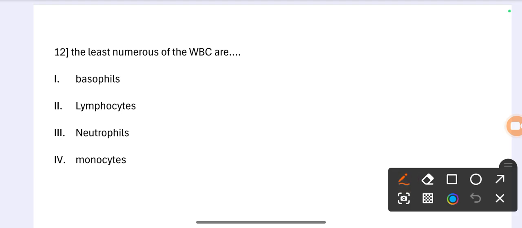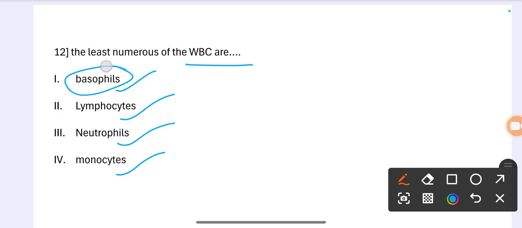Question number 12. The least numerous of the WBC. Option 1 is basophils, option 2 lymphocytes, option 3 neutrophils, option 4 monocytes. The correct option is basophils. The basophil is the